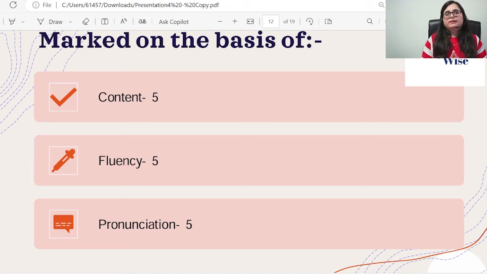Let's understand the marking criteria for your retell lecture. You will be marked on the basis of content, fluency, pronunciation. Again, in the whole complete section, speaking section, you will be marked on these three things. Here, content plays important role. As I told you, more content means more points towards your listening section. Fluency, you have to be fluent, speaking at a constant pace, smooth tone, no pauses, no hesitations. Pronunciation, you have to make sure that you are speaking the words very clearly without any pauses, without any hesitations or mispronouncing the words. Words should be clearly pronounced or spoken when you are doing your retell lecture.